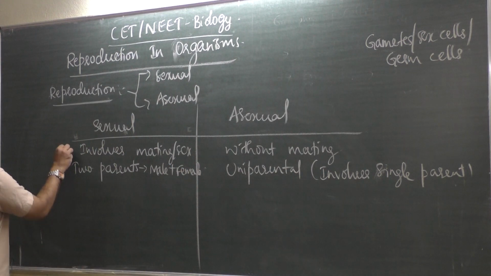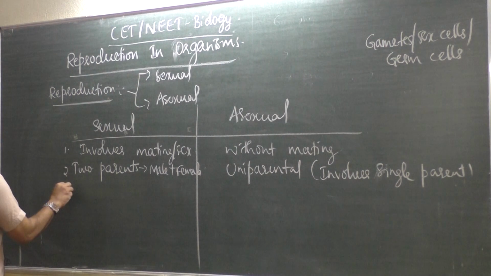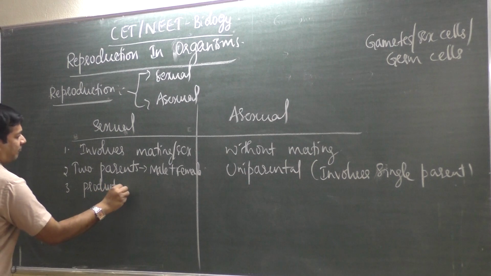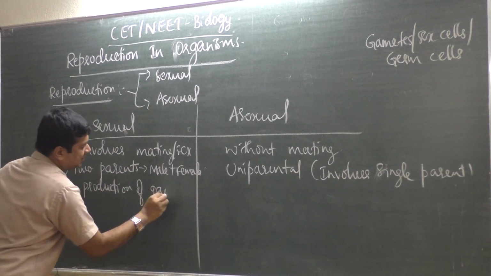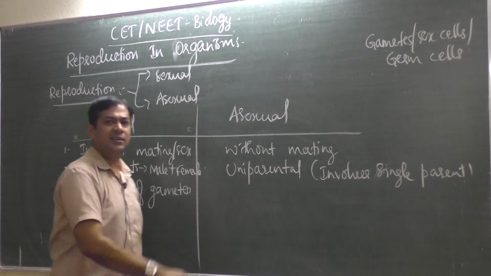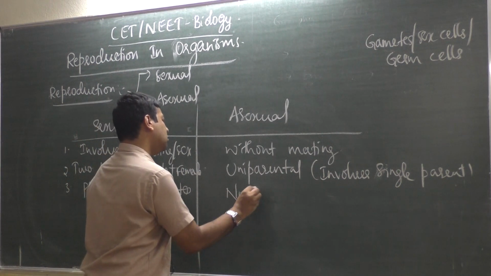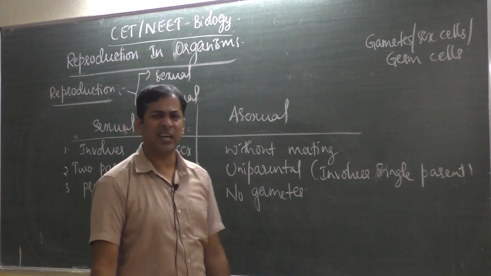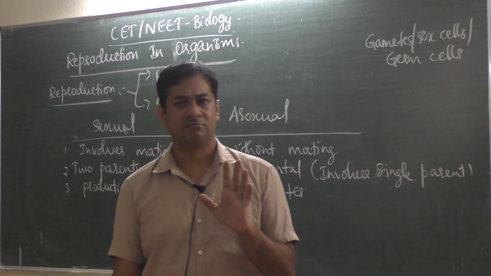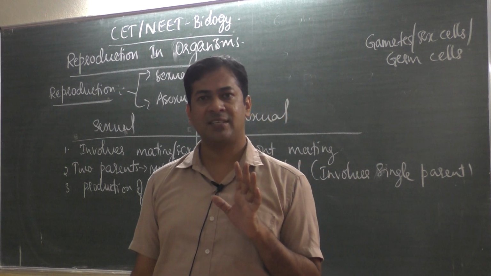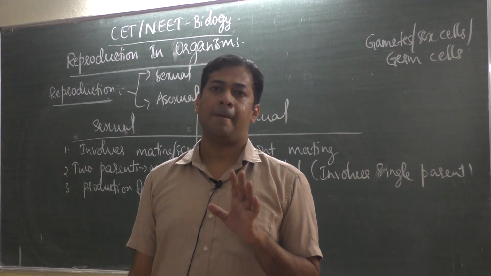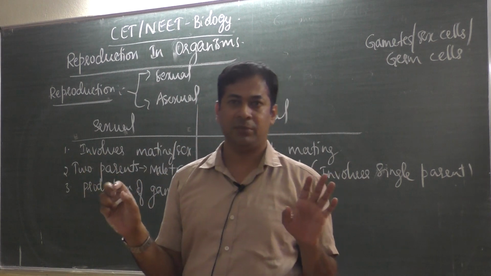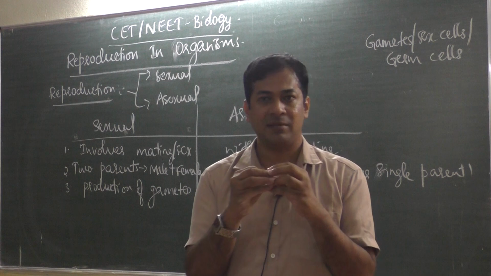That means, the third difference if you see, production of gametes or sex cells is there. Here, no gametes production. No gametes means exceptions are there. There are exceptions. Sometimes in asexual reproduction gametes are produced, but fusion of gametes doesn't happen. Fusion means male and female gametes don't meet.